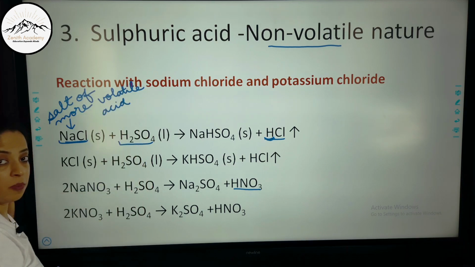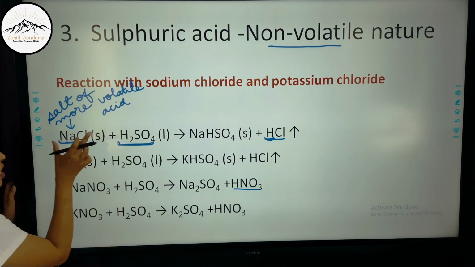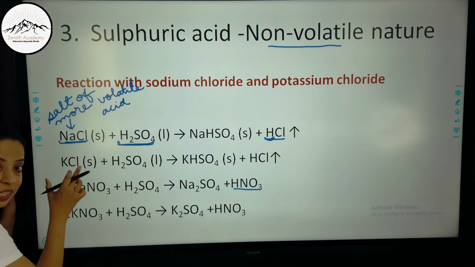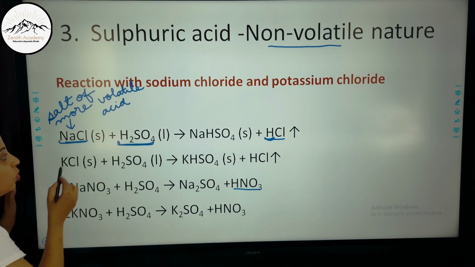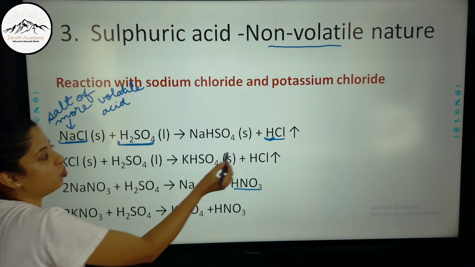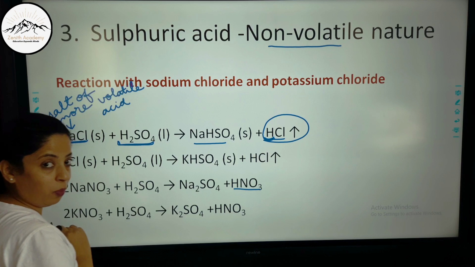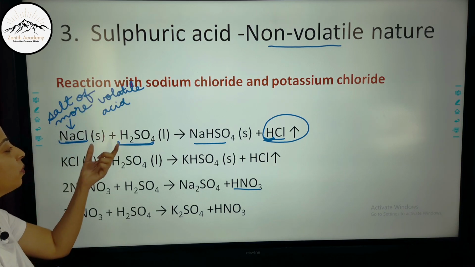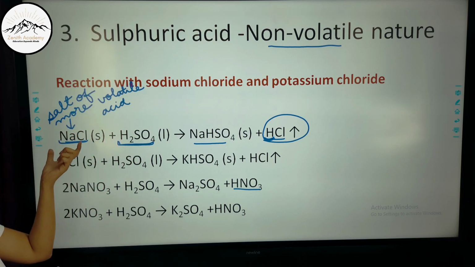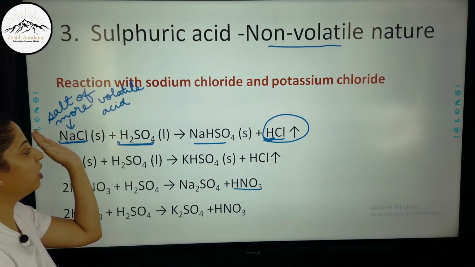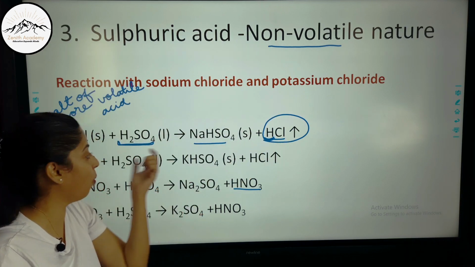So students, whenever a less volatile or non-volatile acid reacts with a salt of a more volatile acid, it displaces the volatile acid from its salt. So from this salt, which acid will be removed? HCl, and a salt will be formed. I am repeating here: whenever a non-volatile or less volatile acid reacts with a salt of a more volatile acid, it will kick out that more volatile acid from its salt.